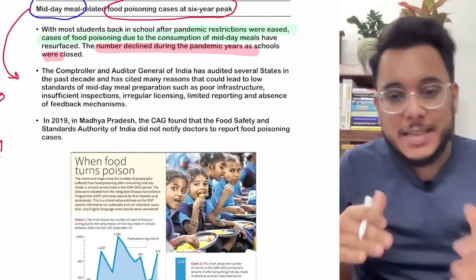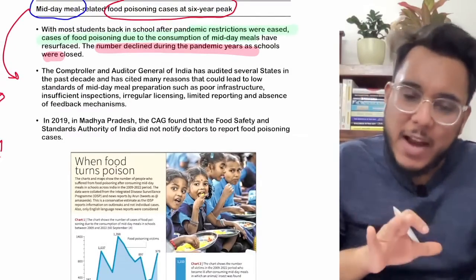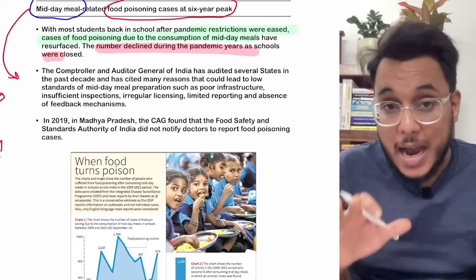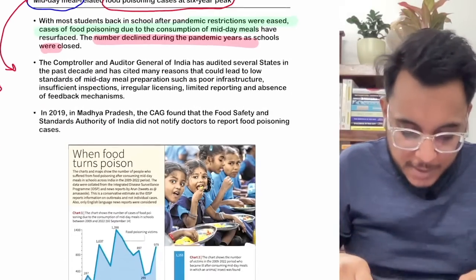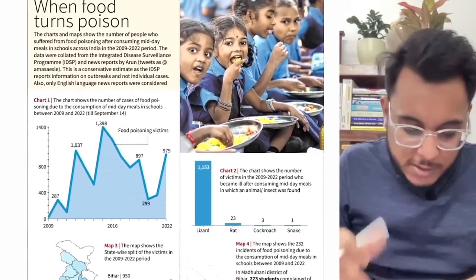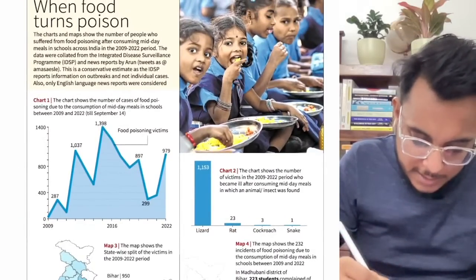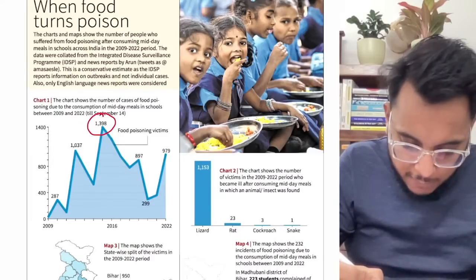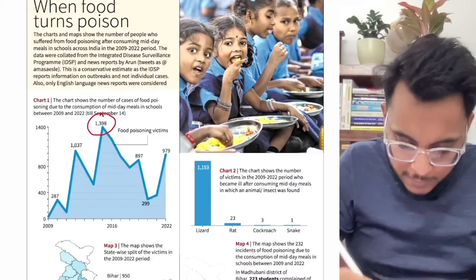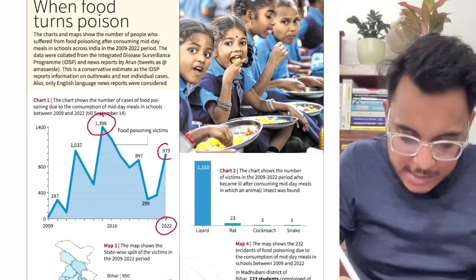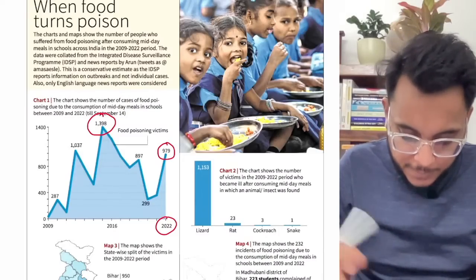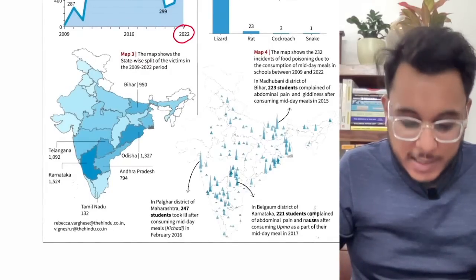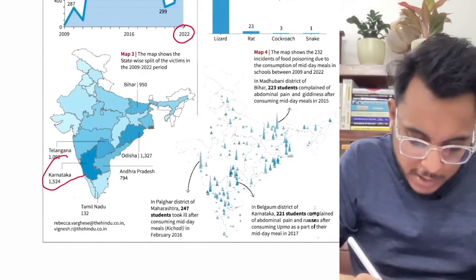Now such food poisonings have happened in the past also, but this particular year, that is 2022, a 6-year high of food poisoning cases has happened. Just if you see this picture, we find that midday meal food poisoning peaked around 2015. Now in 2022 it has again come to a very high number. And when we talk about the states in which midday meal related food poisoning is highest, it is in the state of Karnataka.